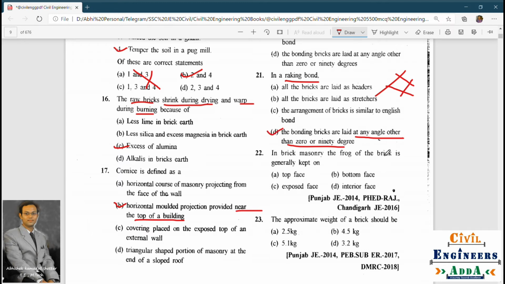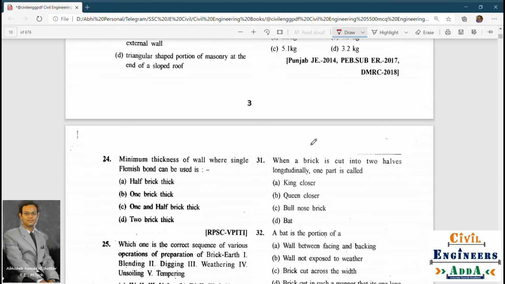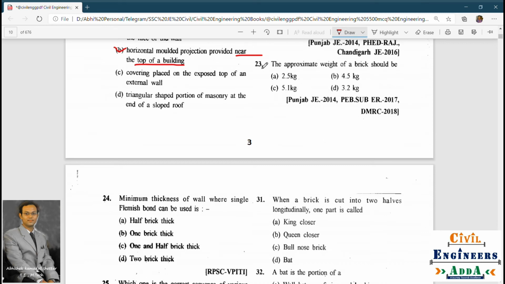Okay, next question. In brick masonry, the frog of the brick is generally kept on. So this is a very easy question. The frog is usually kept on the top face. Not bottom, exposed or interior face. Next question. The approximate weight of a brick should be. This is also a very important question. Actually, it is between 3 to 3.5 kg standard, but now we have the option 3.2 kg, so we select that. Okay, next question.